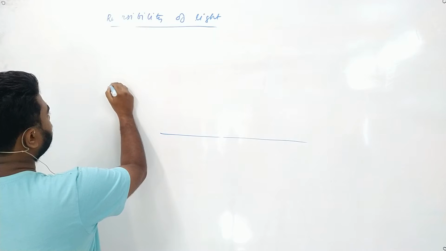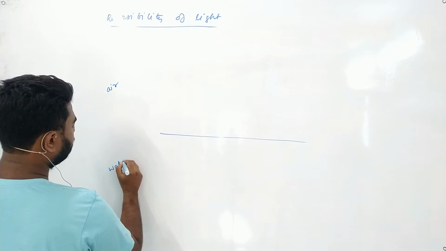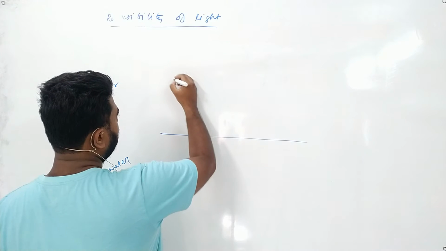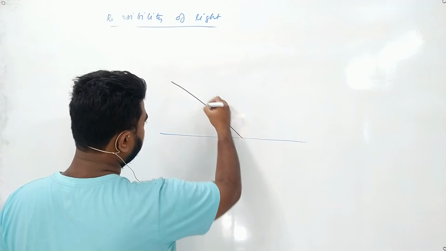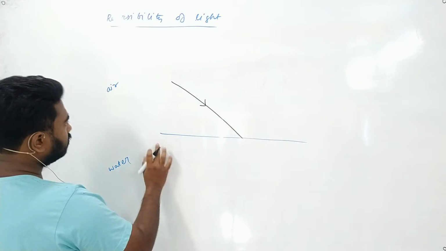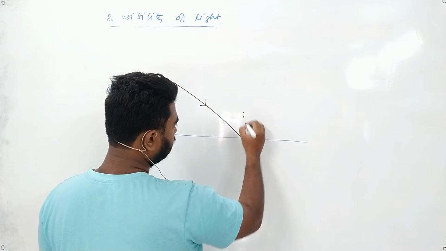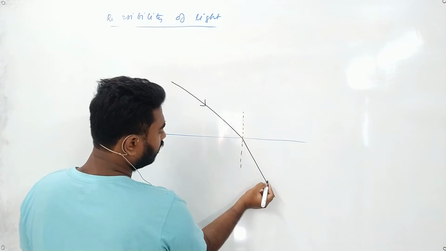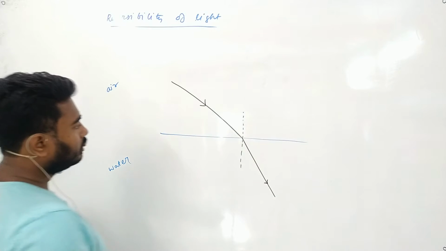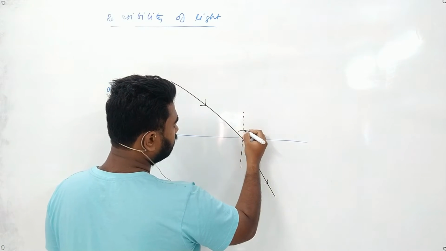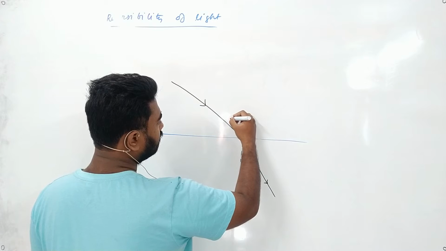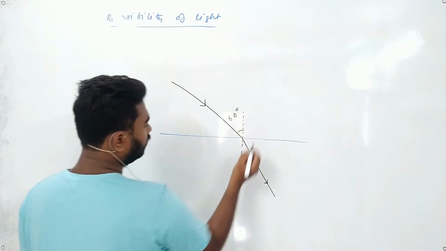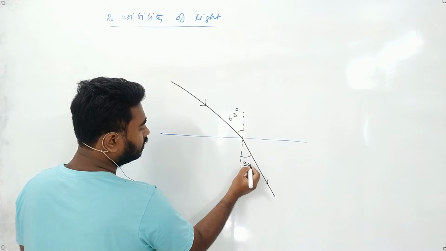Suppose here is air, here is water. Now if a ray of light comes from air and falls on the surface of separation of air and water, it will get refracted and pass in this direction. The angle of incidence here is suppose 60 degree and the angle of refraction here is suppose 30 degree.